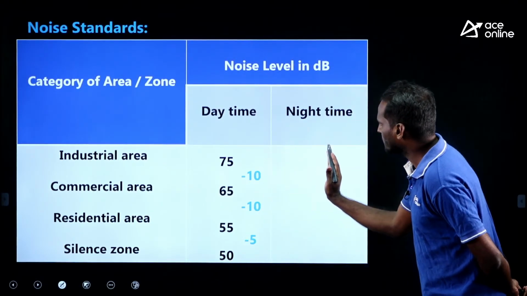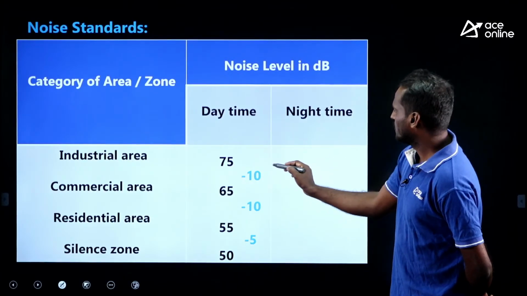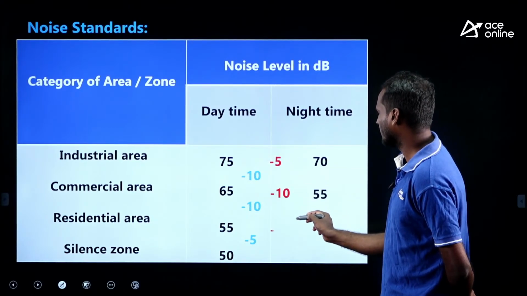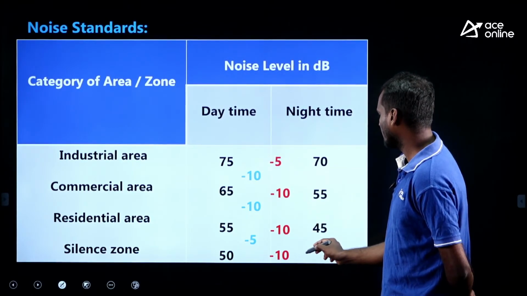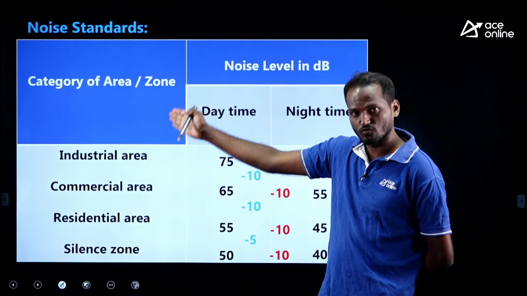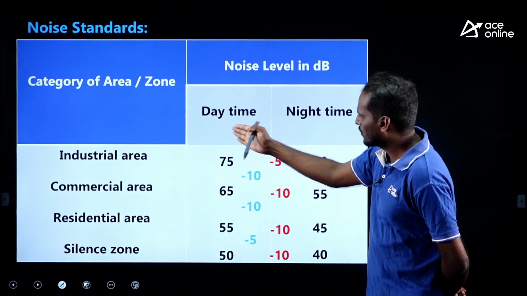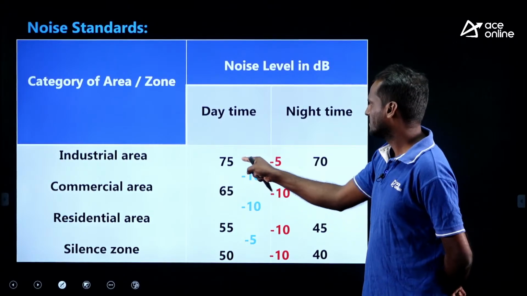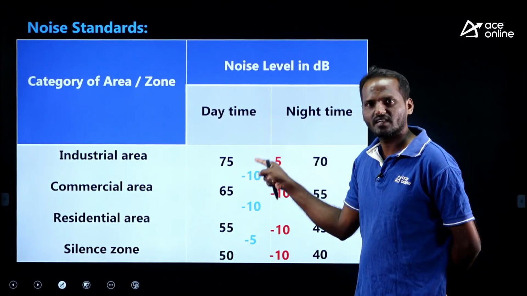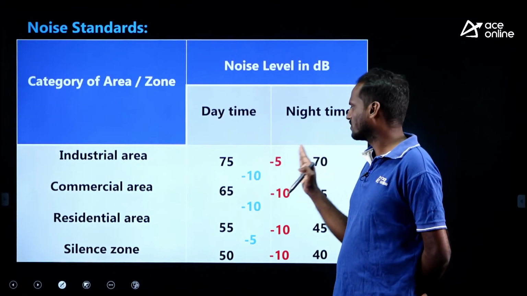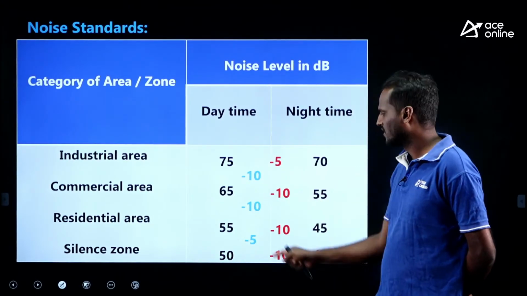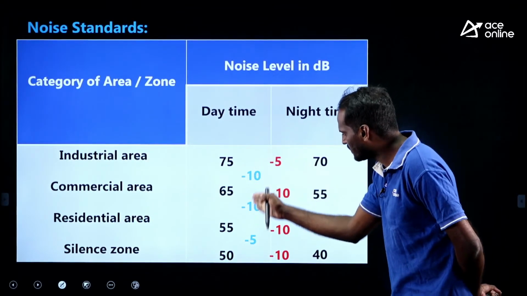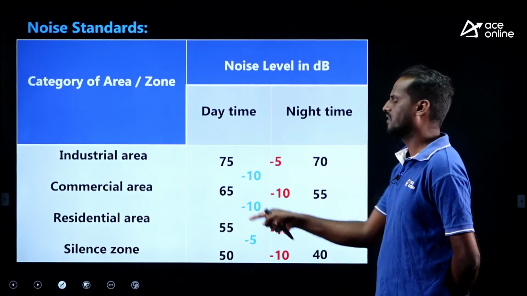If you want night time, same zones in night time, see here top 5, remaining all 10. 75 minus 5 is 70, remaining 10, 10, 10. See, are you getting the idea? You need to remember the zones in the order and you need to remember only 75. With that 75 you can frame this table very easily. Here for daytime deduct 10, 10, last value 5. Night time values from the 75: top 5, remaining all 10, here bottom 5, here top 5, that you need to remember. If you remember this logic, you can frame this table very easily.